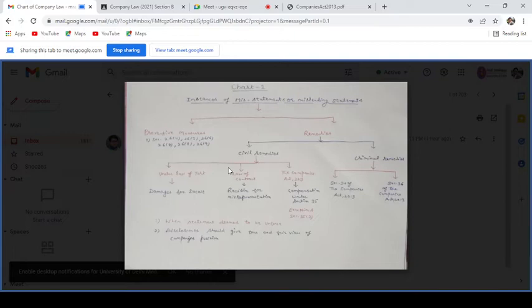Then we will discuss when a statement is deemed to be untrue. Okay, because if there is a statement that discloses only the positive fact and has not disclosed any negative fact with respect to the company, whether it would be treated as true or untrue.